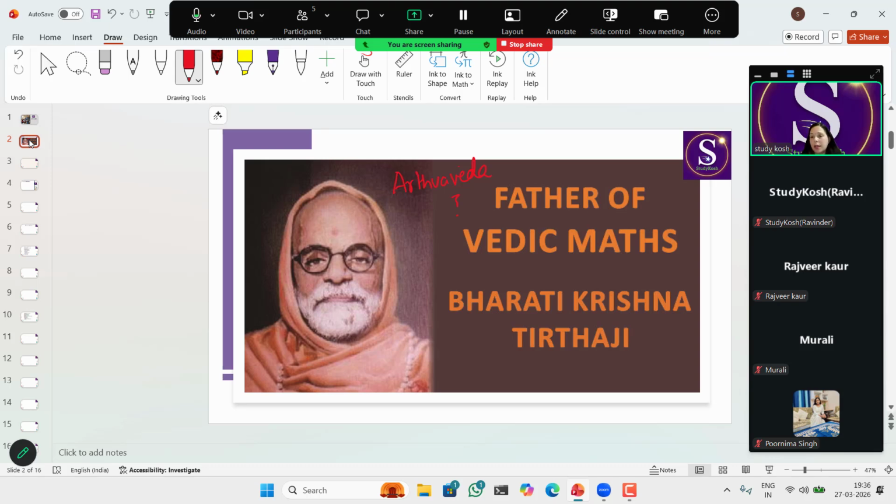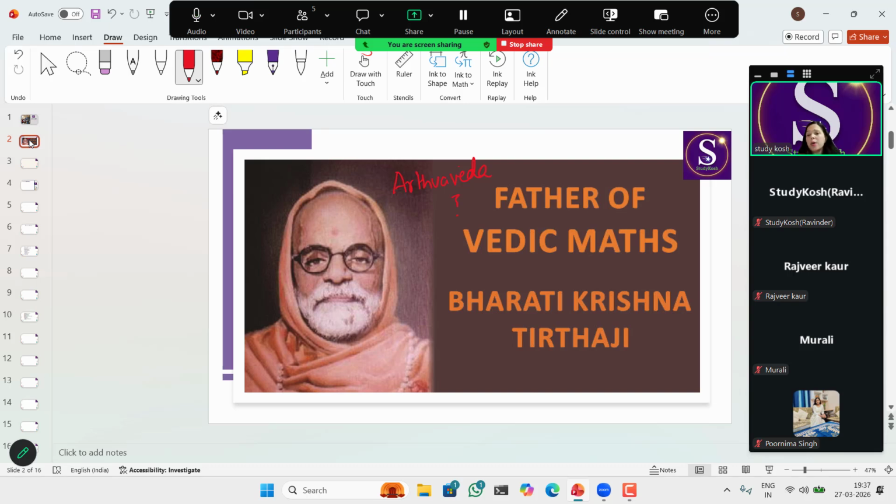Now one of the most important points to understand about the sutras and sub-sutras is that these are formulas, but they are not directly written in the Vedas, or in mathematical form. He interpreted those concepts and reconstructed them into mathematical techniques, I can say. So that's why he is the father of Vedic maths.